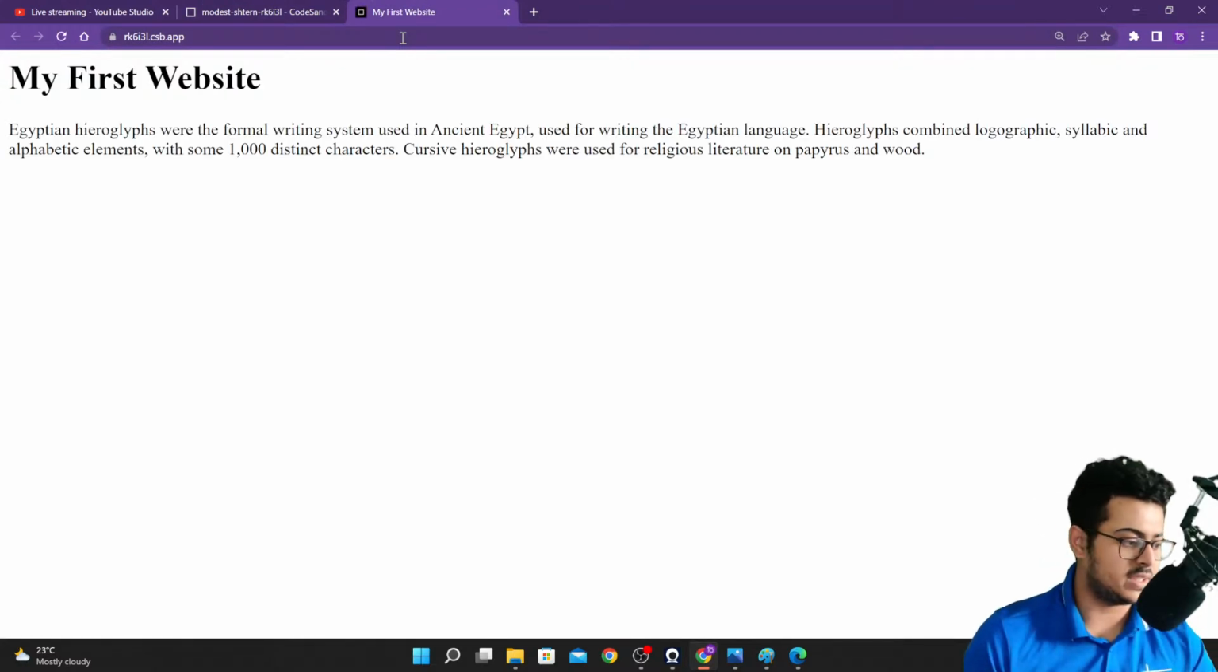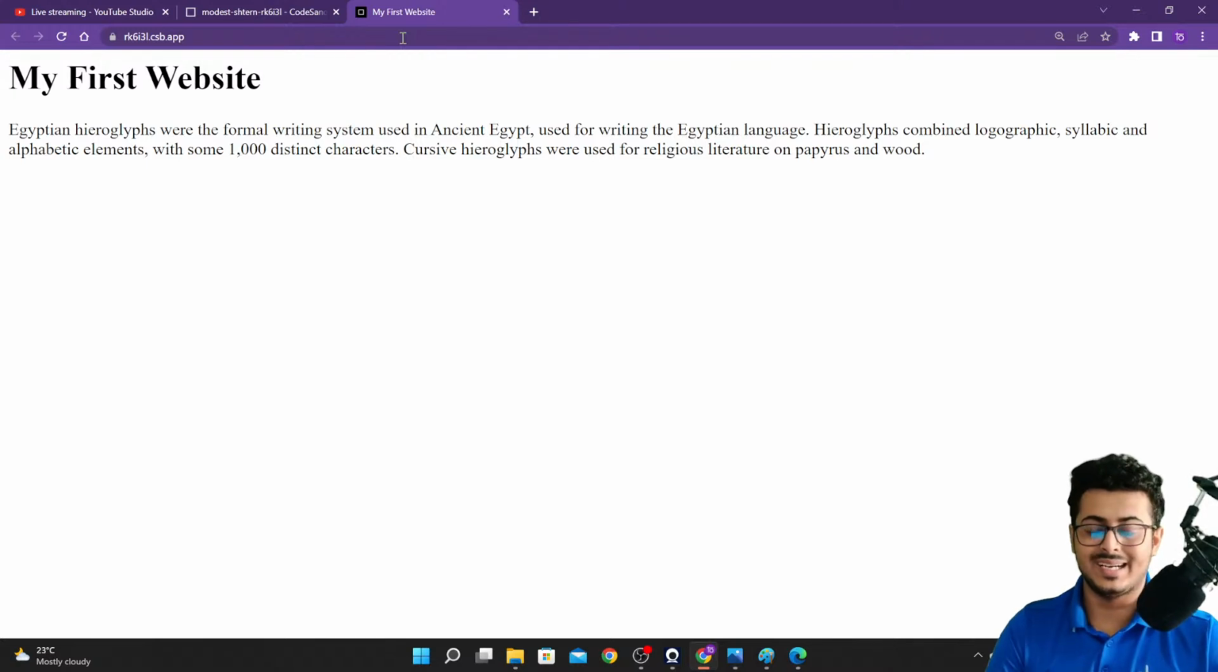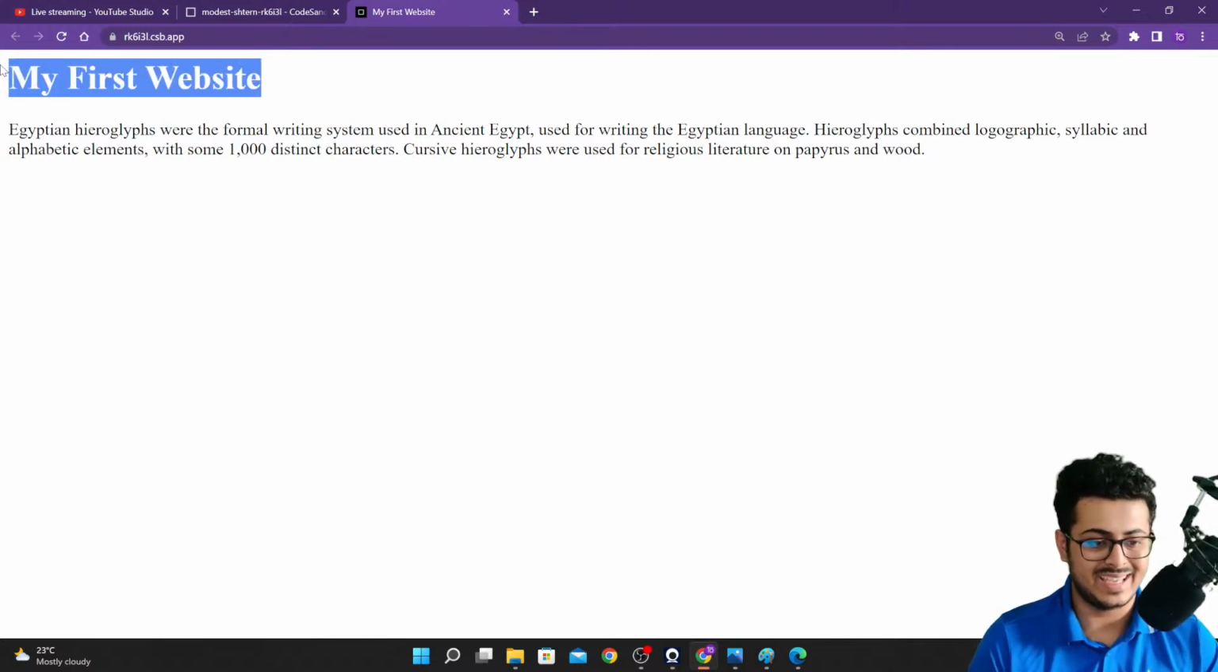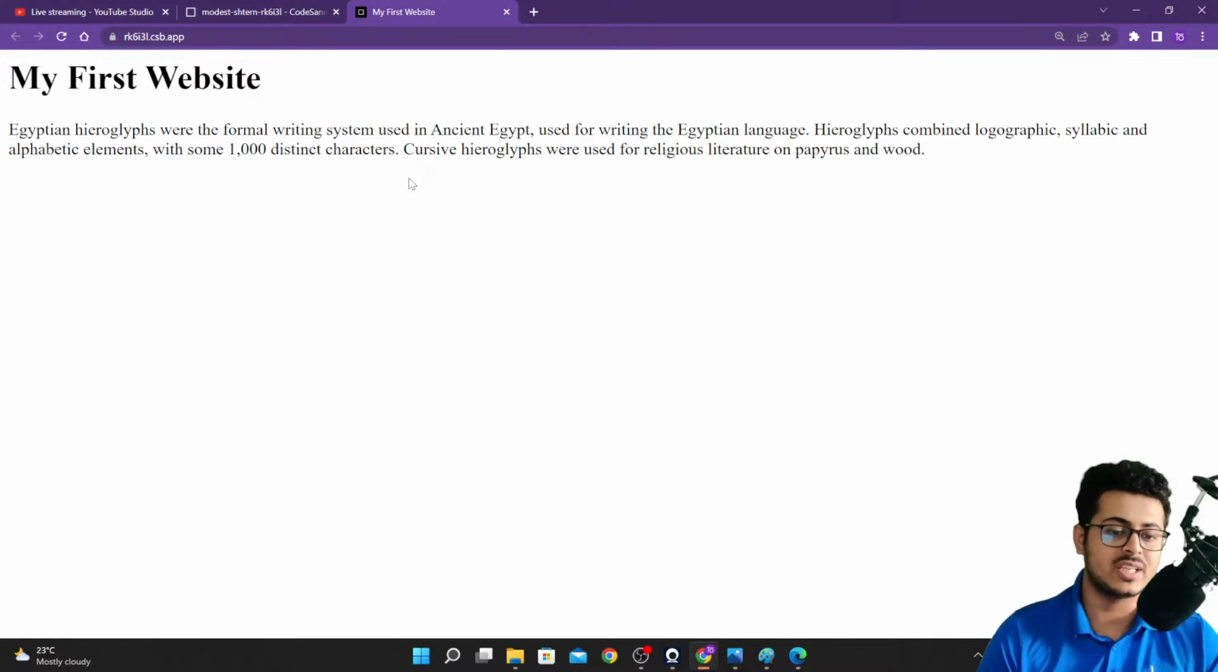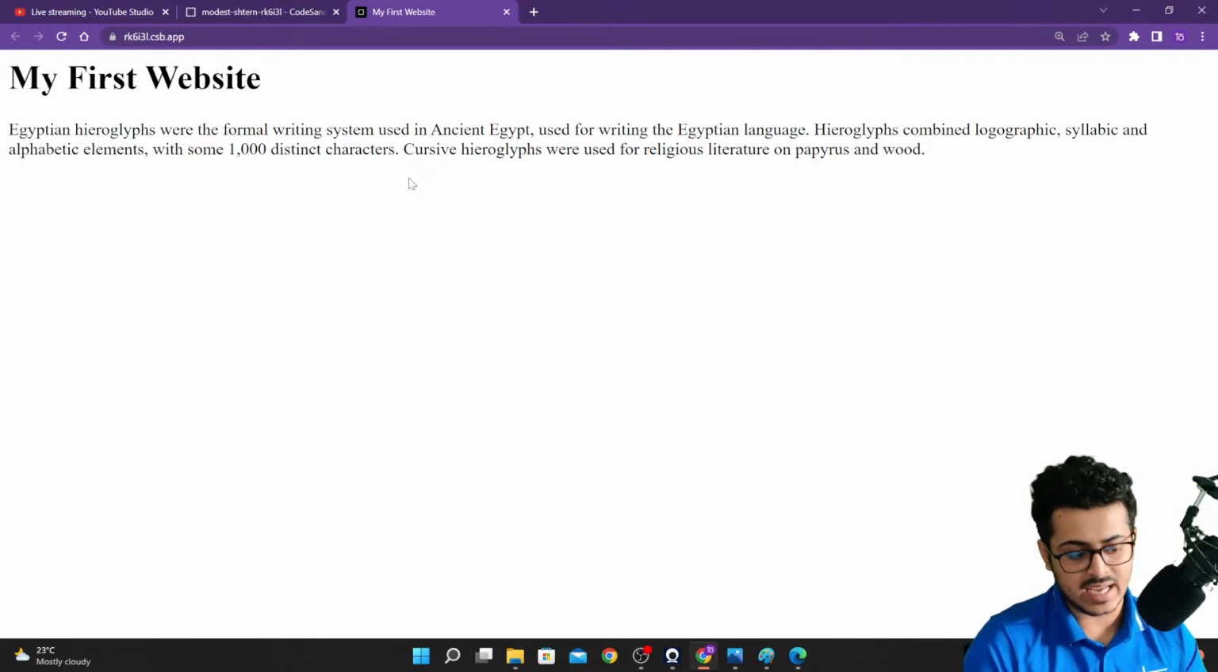And as you're able to see, the content that we had put in between the h1 tag makes the text look big and bold, just like the heading of a particular article in a newspaper. So basically these are called heading tags. The h1 tag is also called a heading tag right over here.